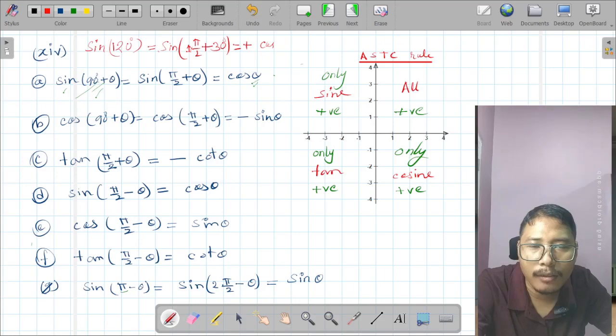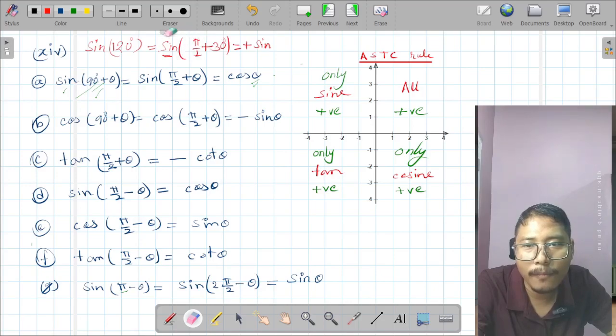If this is an even number, suppose 2, or 4 or 6 or 8, those are even numbers, then it will not be changed, it will stay as it is. If it is cosine, then cosine will stay as it is if this is an even number. But in our given example, this is an odd number, since 1 is multiplied by 90 degrees.